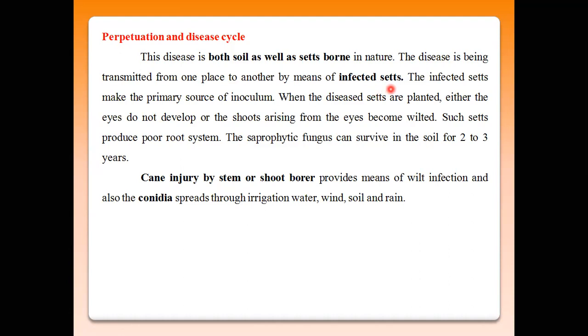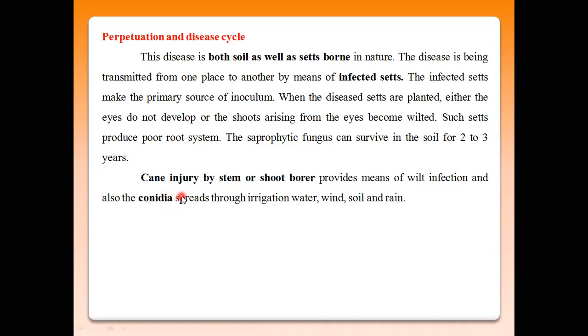When these infected sets are used for planting, 100% disease is produced. This disease is soil-borne as well as set-borne, and secondary infection generally takes place through the conidia.